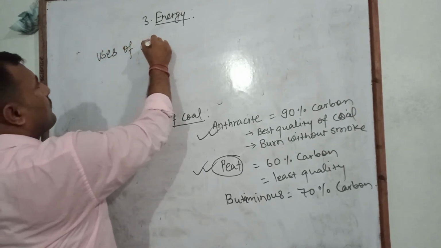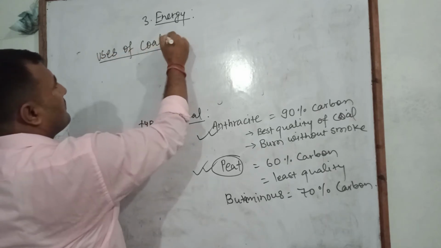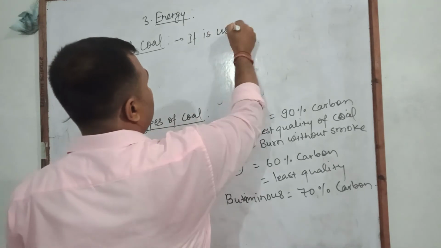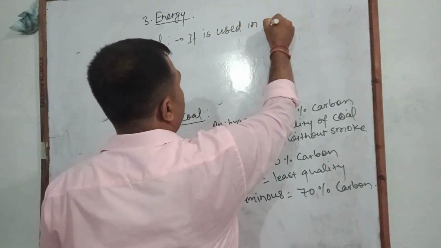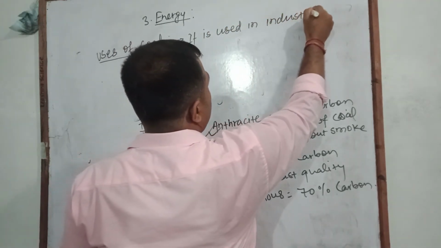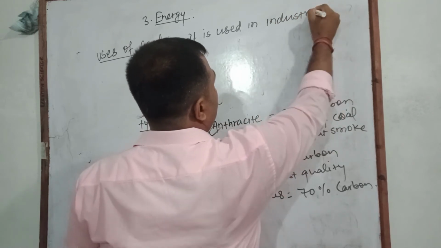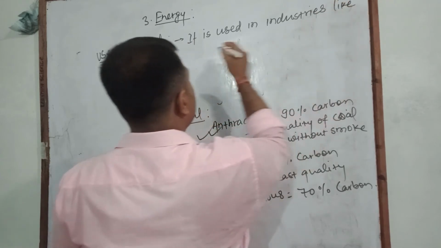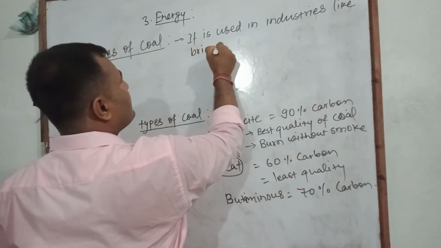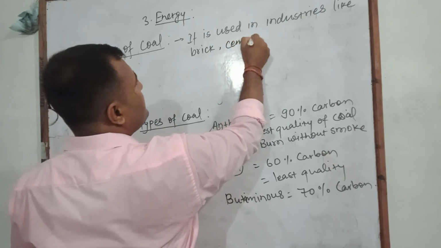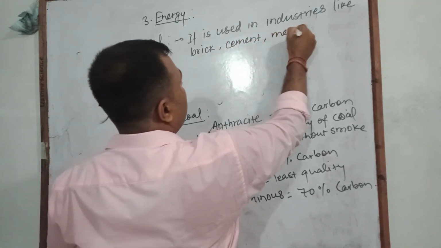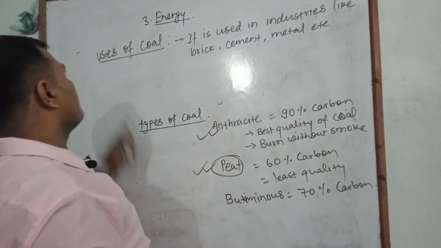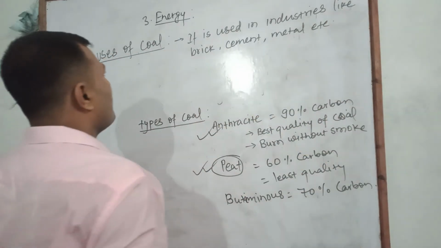Uses of coal. It is used in industry like bricks, cement, metal, etc. Those types of industry which need high temperature, where we can use coal.